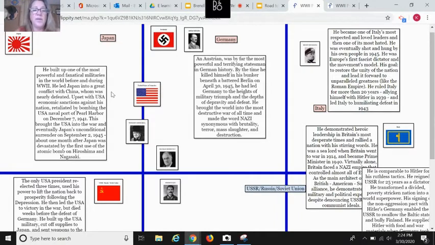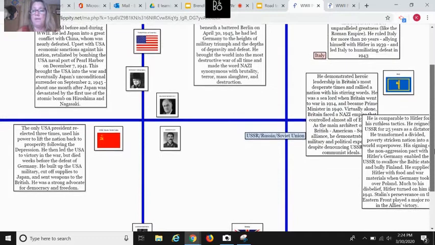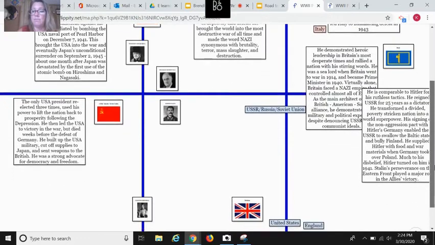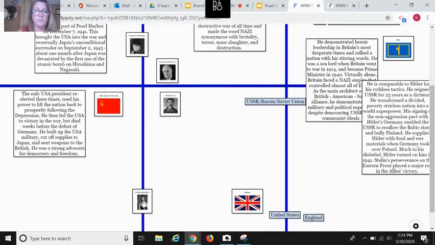This brought the USA into the war and eventually Japan's unconditional surrender on September 2nd, 1945, about 1 month after Japan was devastated by the first use of the atomic bomb on Hiroshima and Nagasaki. And here he is.